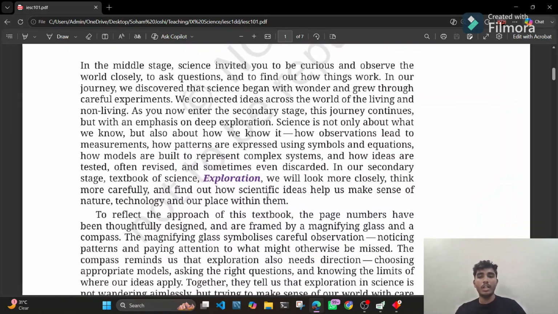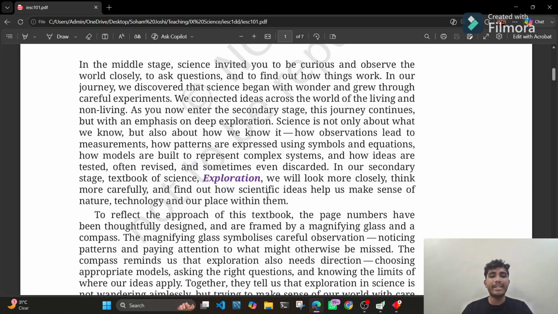So this is a very basic chapter. There are not many technicalities here. This is just to introduce you to the new books of class ninth, and also what all things we are going to learn about science, because science is everything. Everything comes under science.